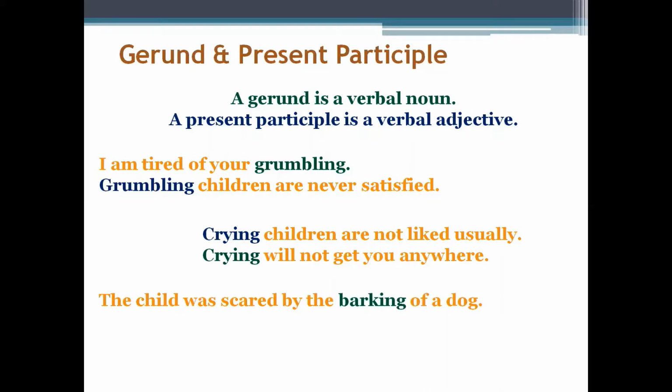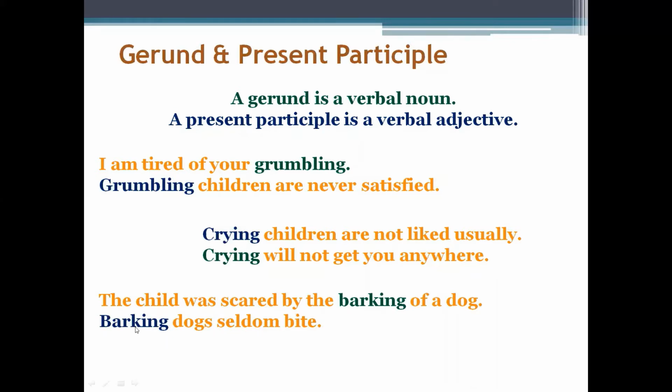The child was scared by the barking of a dog. Here, barking is the ing form of verb. It is a non-finite verb because it will not change according to the tense and the subject. But it is working as a noun over here. That is why it is a gerund. Barking dogs seldom bite.